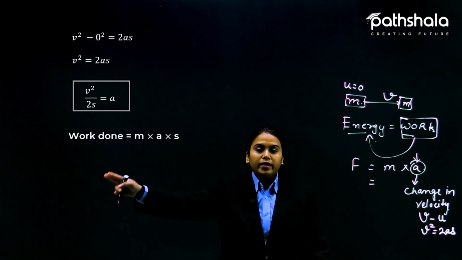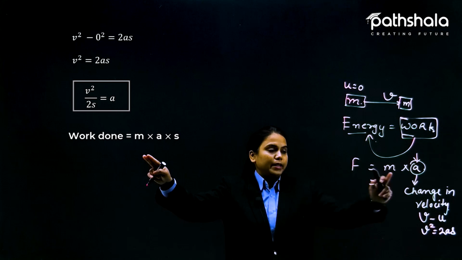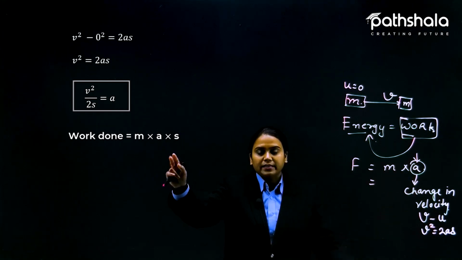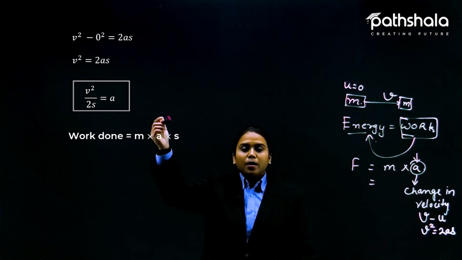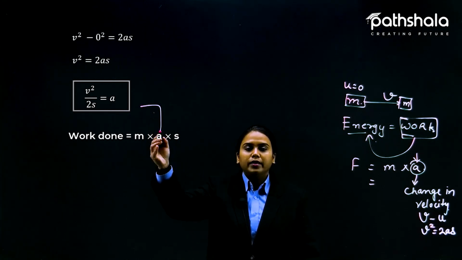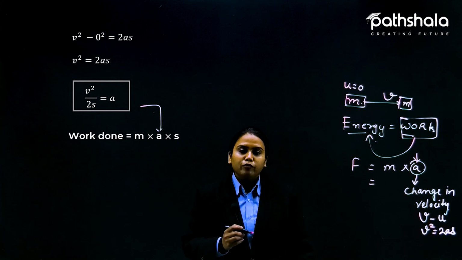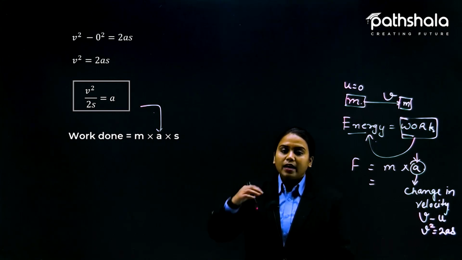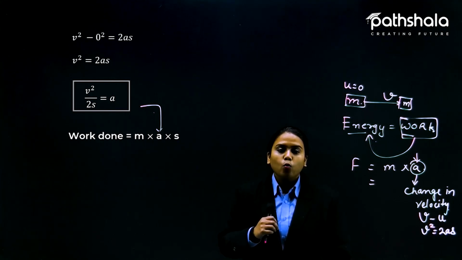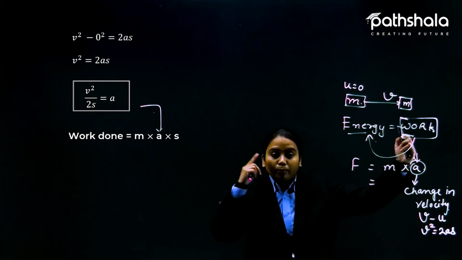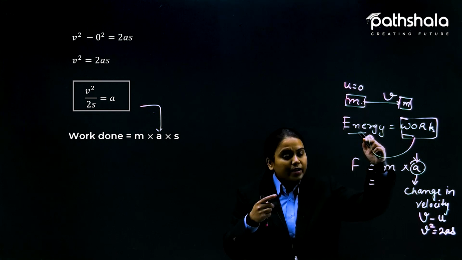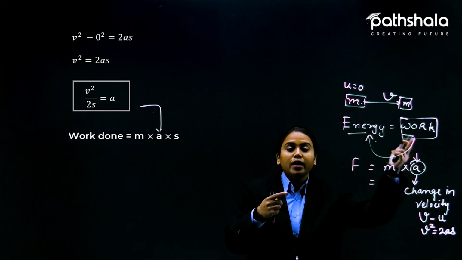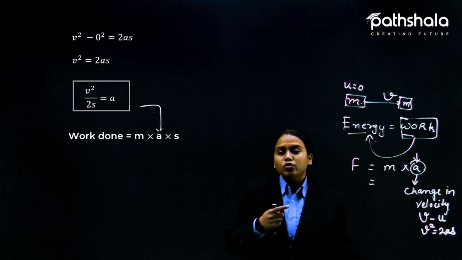Again, work done is equal to mass multiplied by acceleration multiplied by distance. At the position of a, let us put this value here, so that it is easy to find the formula for work done, which here is the kinetic energy, because the work done is equivalent to the energy only.